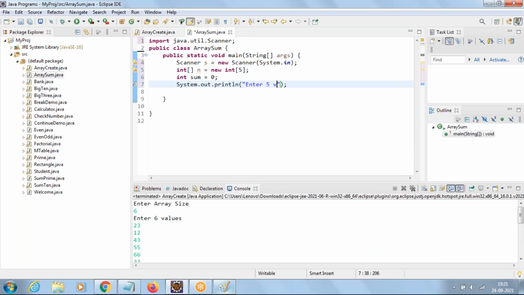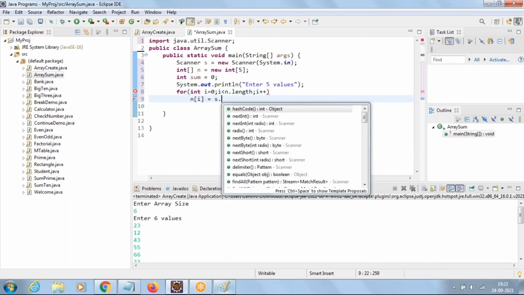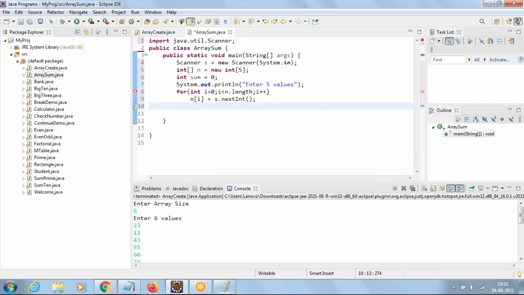Enter 5 values. We'll say for int i equal to 0, i less than n dot length, then i plus plus. Then say n of i equal to s dot nextInt. Now, once we accept the value into n of i, take that n of i, add it to sum, put the result back again into sum. That's it. Then, once the for loop is completed, just print the value of sum here. Sum equal to the value of sum.